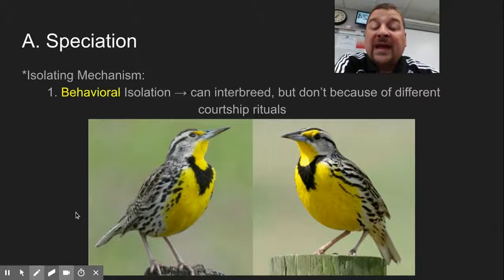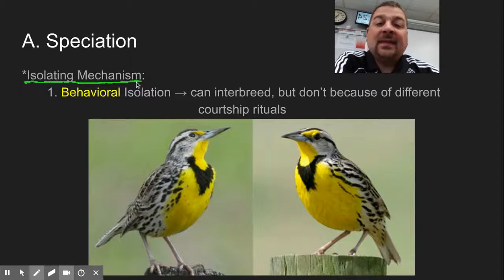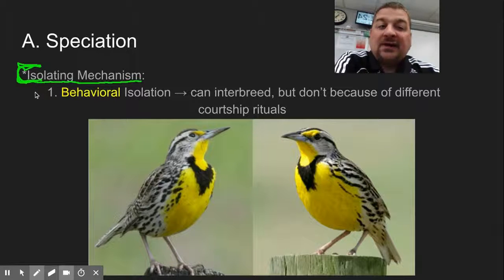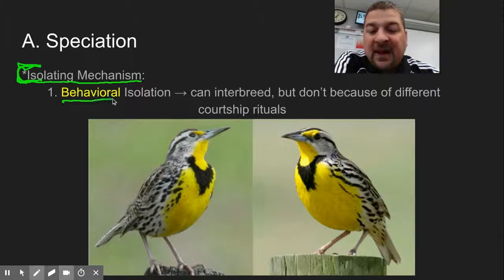Another thing we want to look at is, what are some of the isolating mechanisms? What makes things become so different that they will not interbreed anymore, that they become separate species? Okay, so whether it's sympatric or allopatric speciation of how they're separated, if they do come in contact again, what makes them not interbreed anymore? Okay, one could be behavioral.